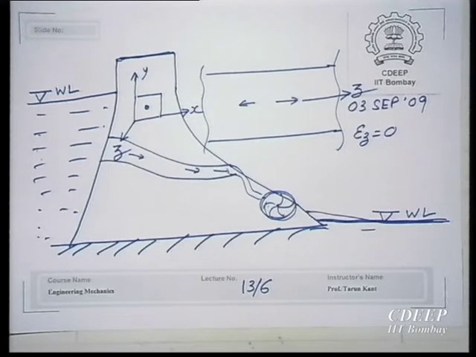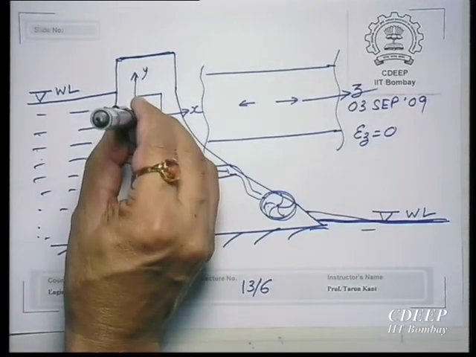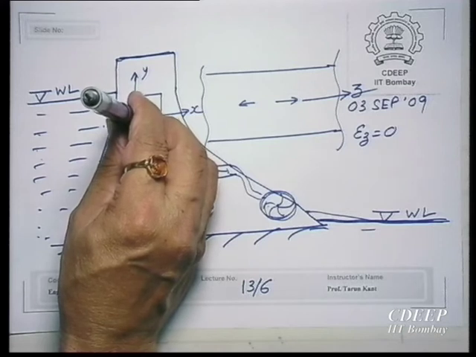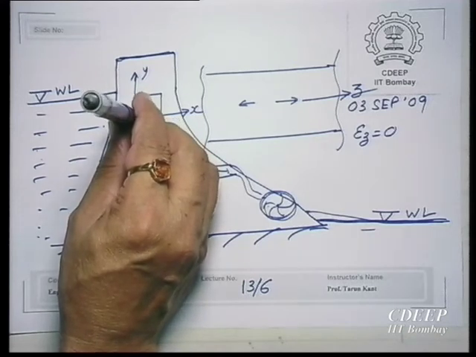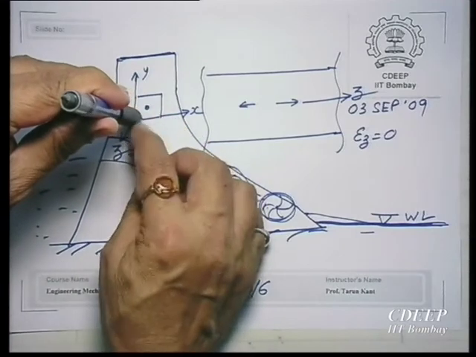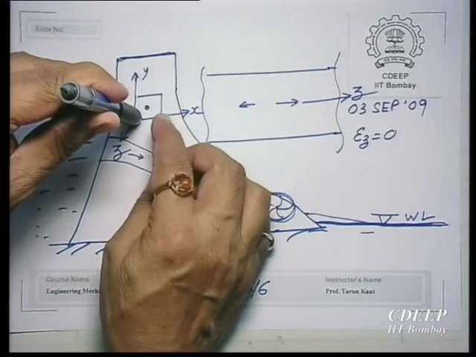What else? Now, z direction is this pen, and x and y are in the plane of the paper. Now, you tell me at any instant of time what will happen to the angle between x, z and y, z.